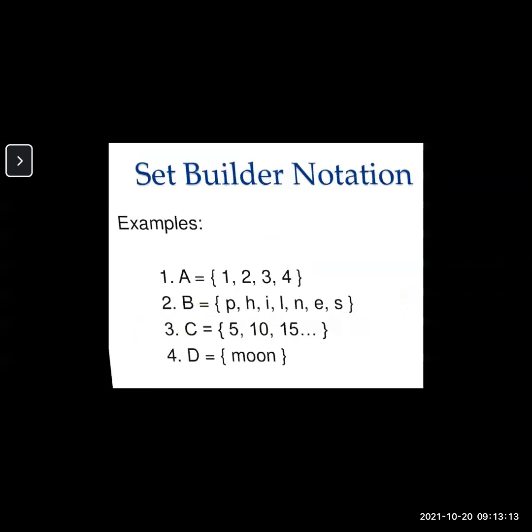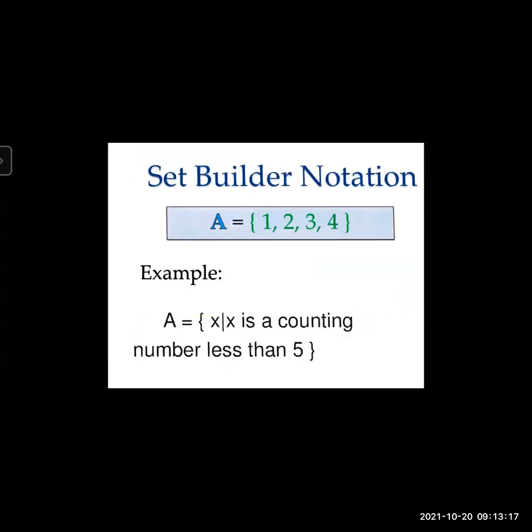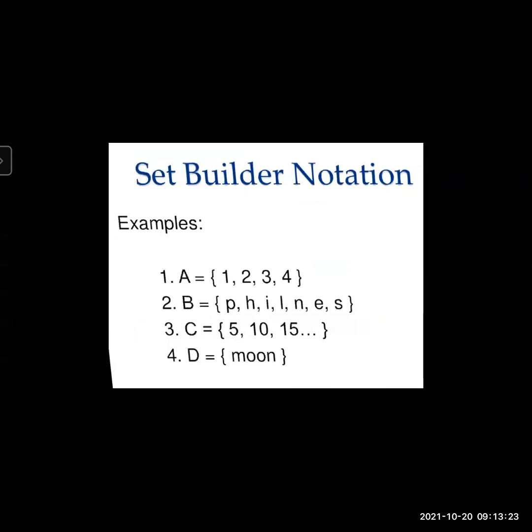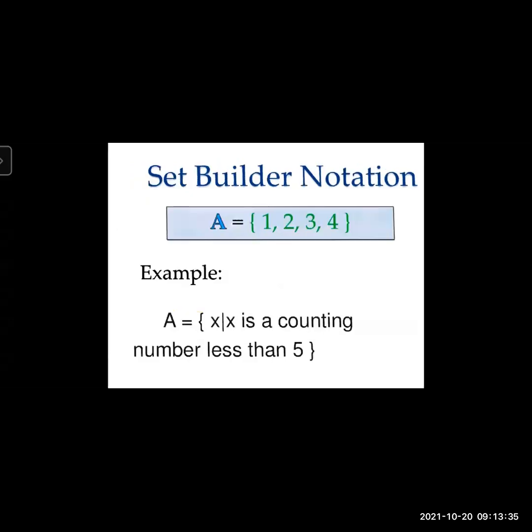Okay. Some examples of set builder notation are given. Now we will solve these examples. We have to convert a list into set builder form, or you can say the rule method. We will convert 1, 2, 3, 4 into set builder notation.